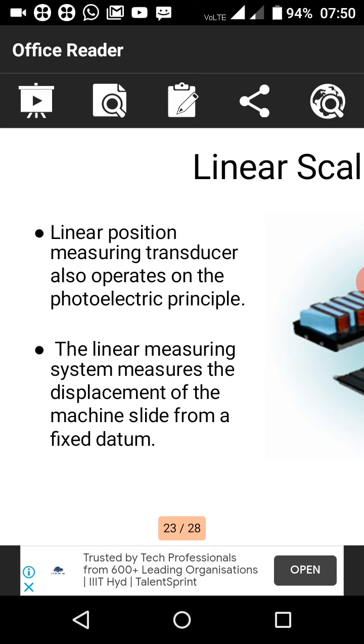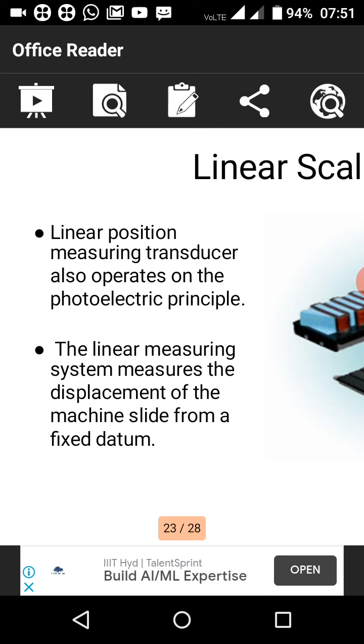Whichever element is moving, it measures it, and simultaneously it reduces the errors caused by the ball screw. While moving the ball screws, whatever error comes, it takes away by default. Next, thermal expansion and pitch errors: linear encoders are characterized by high rigidity.